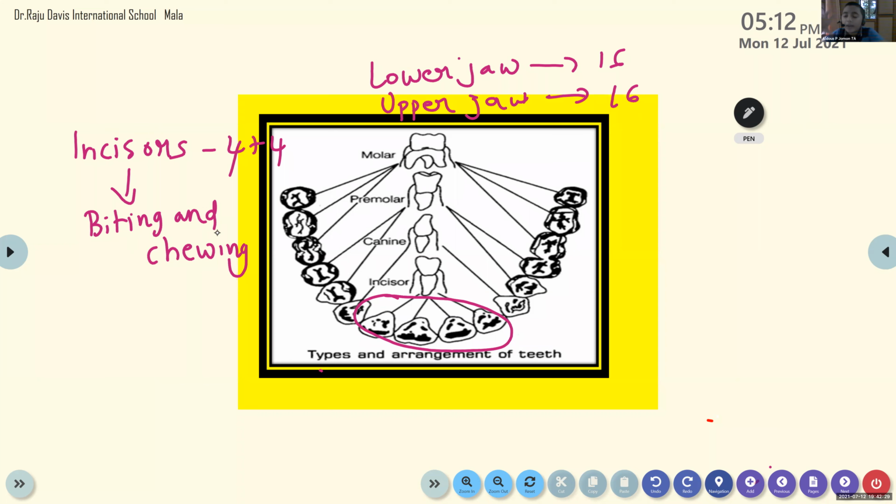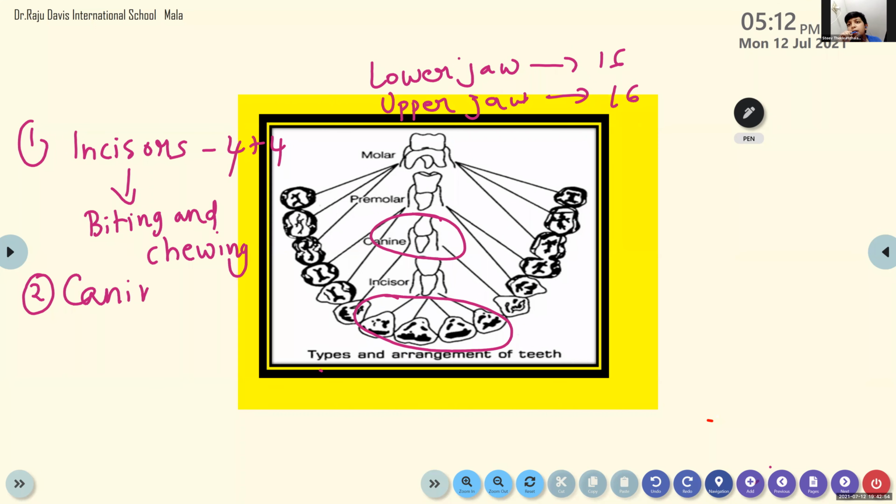When we are tearing, we take the food by incisors, but for tearing you will be using the other set, the canine. The second one is the canine, the pointy teeth. You have only 2 canines in each jaw. So the next one is canine.